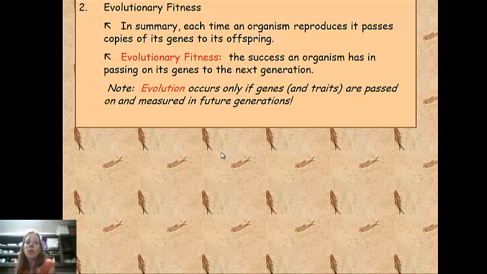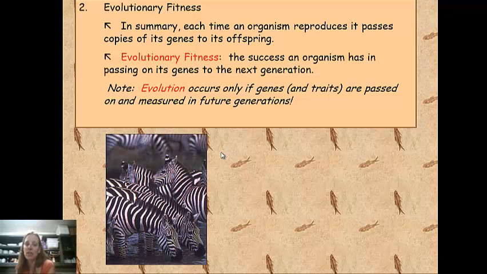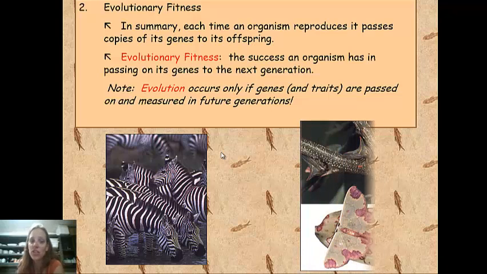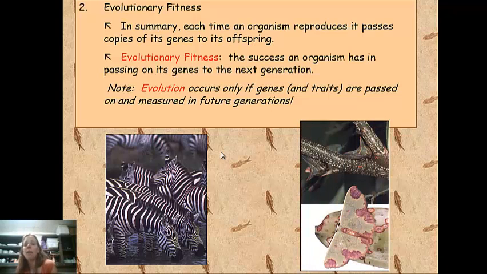So evolution occurs only if genes are passed on and measured in future generations, and they're measured in the physical adaptations that help an organism to be best adapted to its environment. So, for instance, zebra stripes, we think, may act as camouflage to help them not become lunch, so that they can live long enough to reproduce and pass on their genes to the next generation.